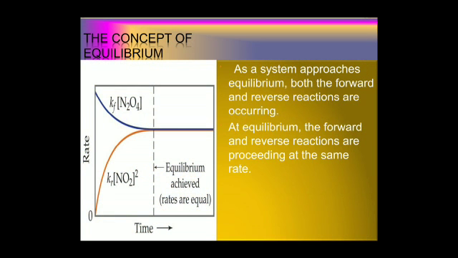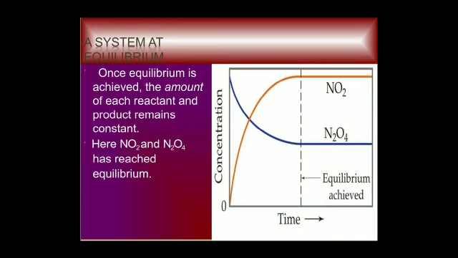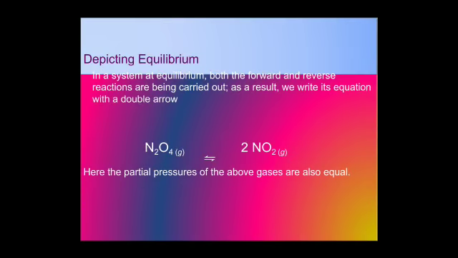If you plot the graph between two things, nitrogen and hydrogen, they will make ammonia. So nitrogen starts working with hydrogen at a particular point, that is the equilibrium, where the rates of both the reactions will be the same. In a system at equilibrium, once equilibrium is achieved, the amount of each reactant and product remains constant. Here NO2 and N2O4 have reached equilibrium. This condition can vary at different stages. The equilibrium can be reached a little early or a little late. It's specific for a specific reaction.